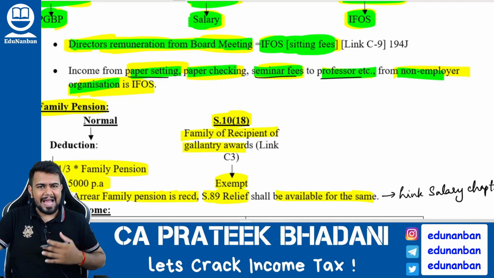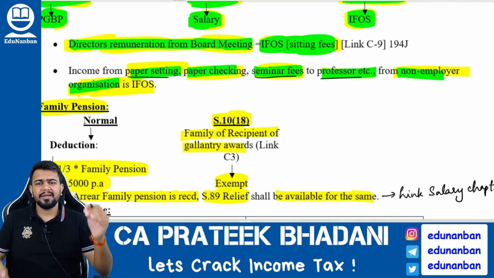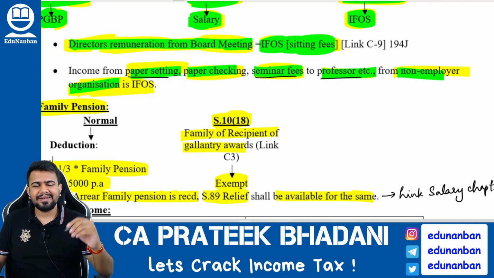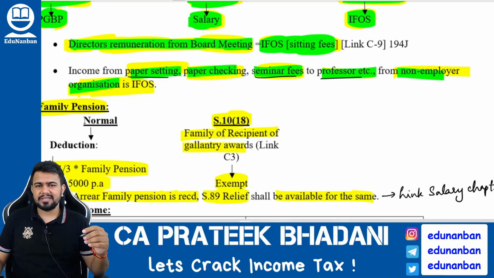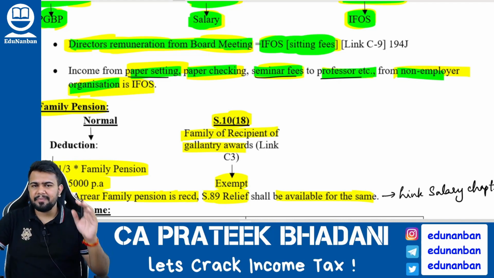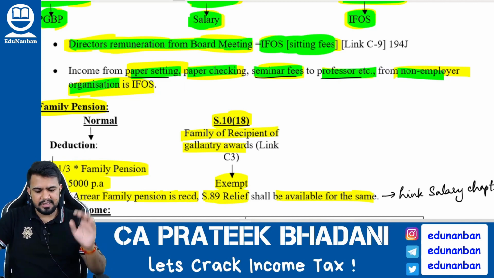For example, I am a practicing chartered accountant, but Institute of Chartered Accountants of India is asking me to correct the answer sheet. To correct the answer sheet, for that they are giving me the money. Now, is ICAI my employer? Answer is no. They are not my employer. Hence, the money that I am receiving for this paper checking, etc., will be taxable under income from other sources.